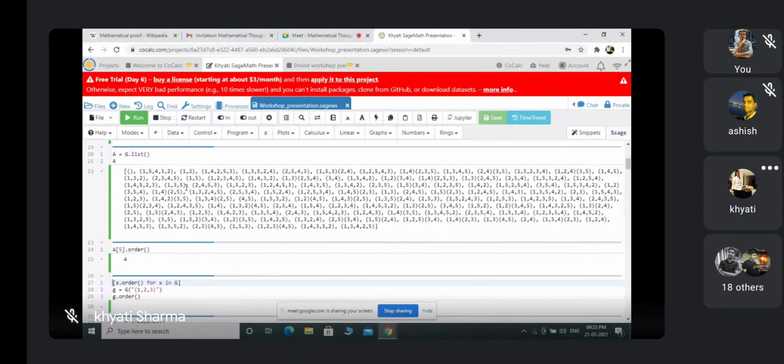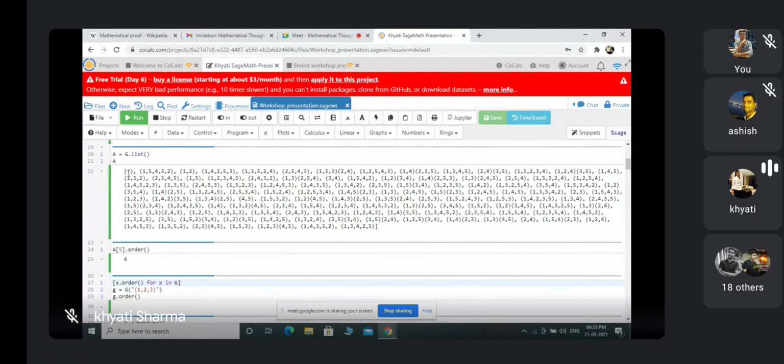Now, since there are 120 elements, and if there were a group containing 1000 elements, how could we find at which index which element is? If I want to calculate the order of elements for that group, there is one other command: x dot order for x in G. This will give me the order of all the elements in this sequence.